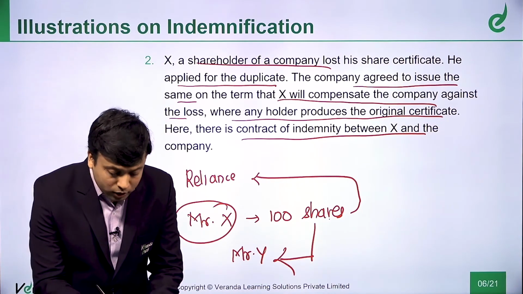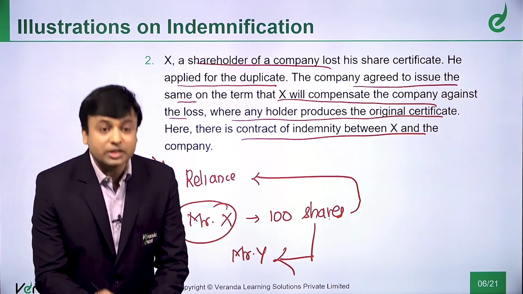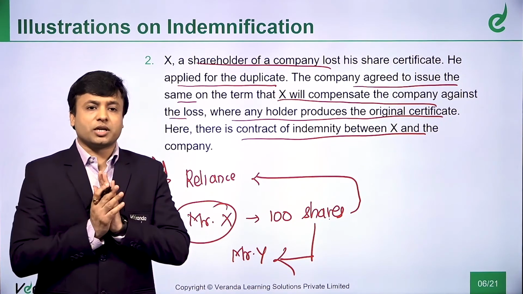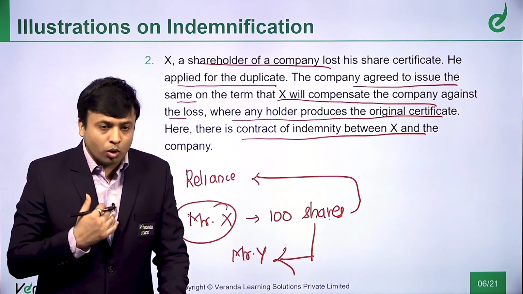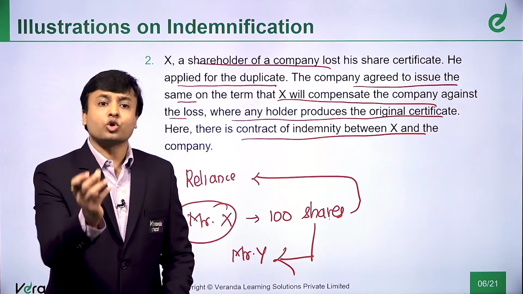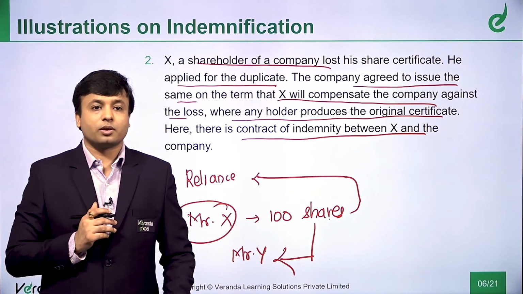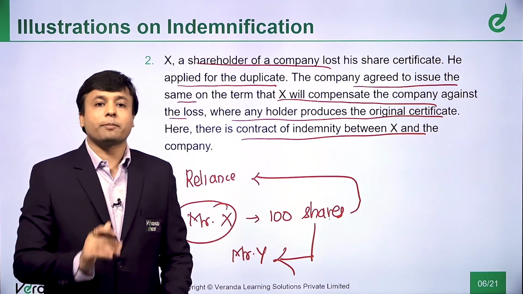So this is a contract of indemnity, where Mr. X will say, boss, give me my shares, give me my duplicate shares, but tomorrow, be assured, don't worry Reliance, tomorrow if somebody comes with the original certificate for these 100 shares, then in that scenario, I will compensate you for any loss which may happen to you.